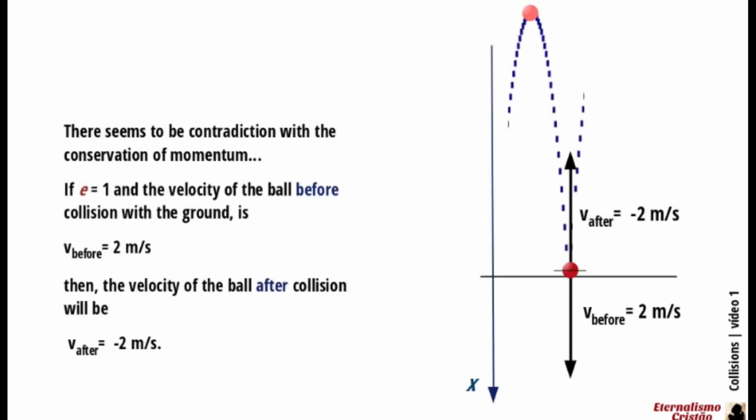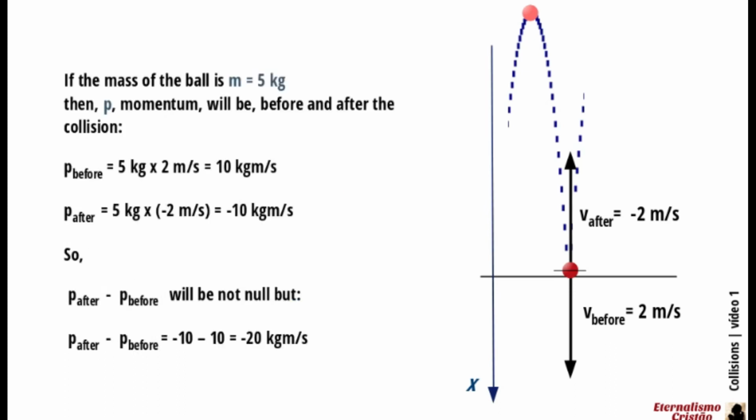There seems to be a contradiction with the conservation of momentum. If E equals 1 and the velocity of the ball before collision with the ground is 2 meters per second, then the velocity of the ball after collision will be minus 2 meters per second. If the mass of the ball is m equals 5 kilograms, the change in momentum would be minus 20 kilogram meters per second.